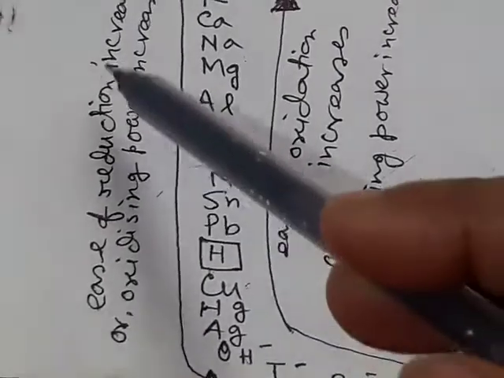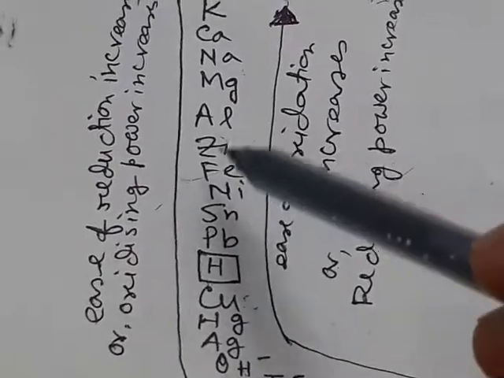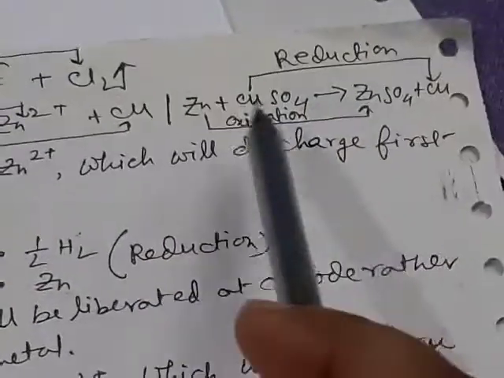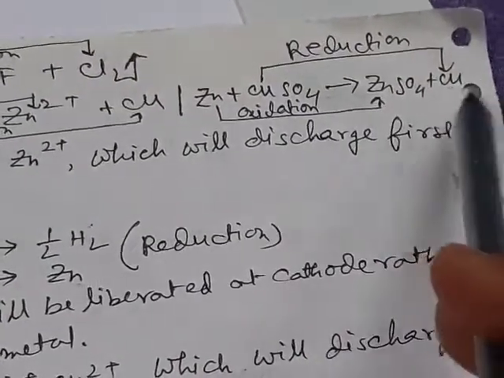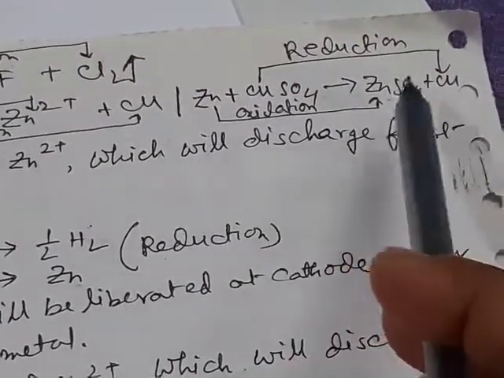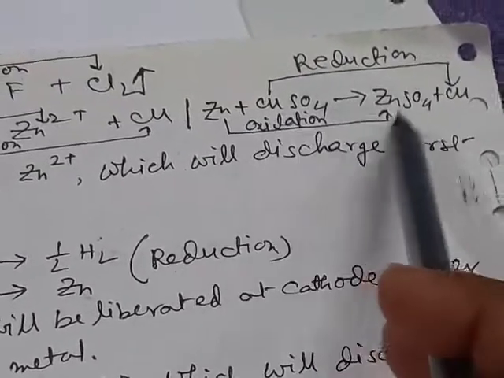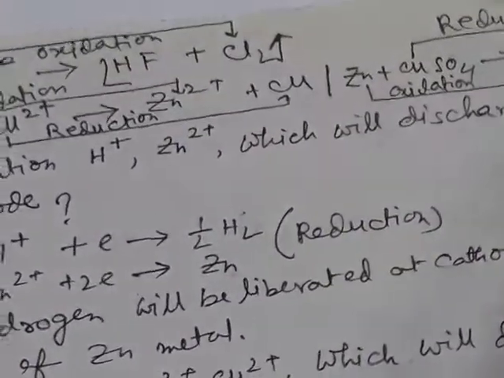So, copper can be easily reduced, as the ease of reduction increases down the series, and zinc can be easily oxidized. So, here copper sulfate is reduced to copper and zinc is oxidized to zinc sulfate. This is the spontaneous process.